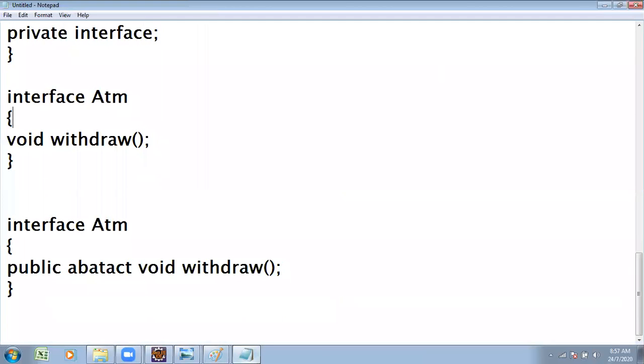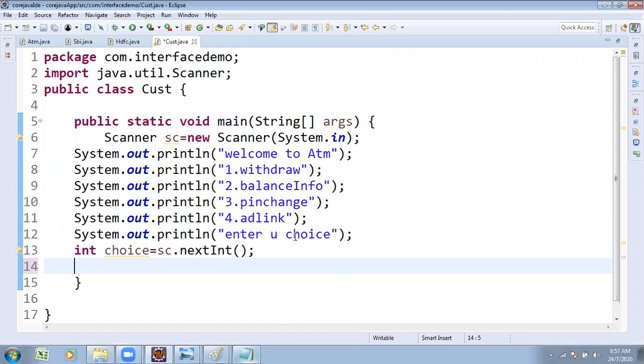We cannot create an object for an interface. Suppose you take the class ABC, you can create the object for ABC. Through the object, you can access the properties. But if you try creating an interface object, it is not possible. What is possible is a subclass reference. Previously, if it is a class, the code looks like ATM C1 is equals to new ATM. But now it's not a class, it's an interface.